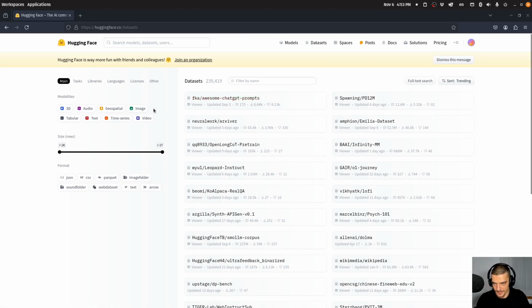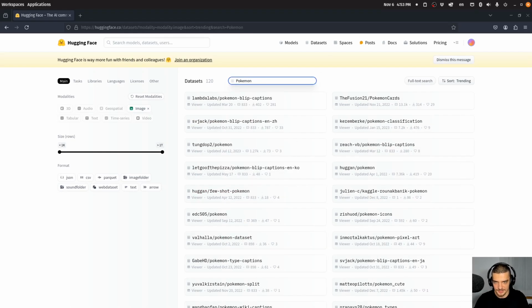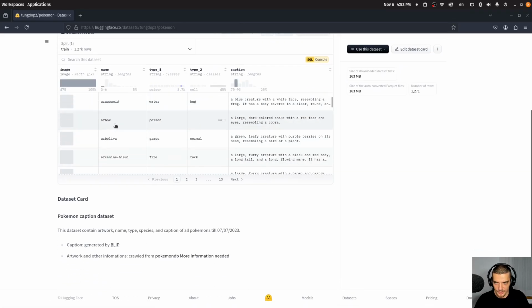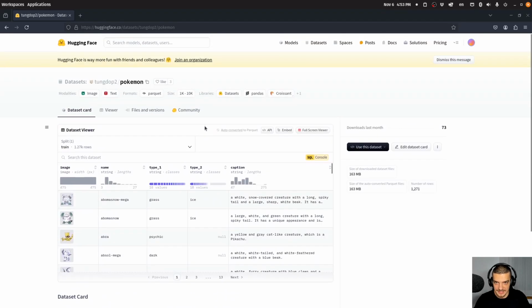So for example, if I want to have some image data, I can filter by modalities here. I can also filter by name. For example, I don't know, do I have some Pokemon data sets? There you go. I have some Pokemon data set, which is going to be images of Pokemon. And then I also have the types and so on. So if I want to do maybe a classification task, I can use this data set here.